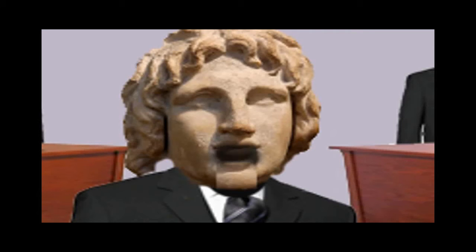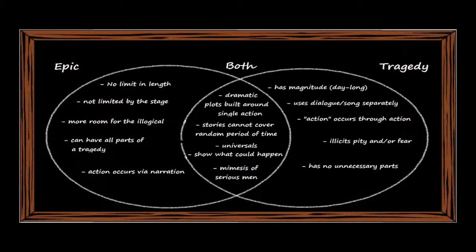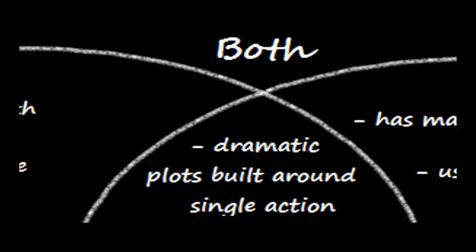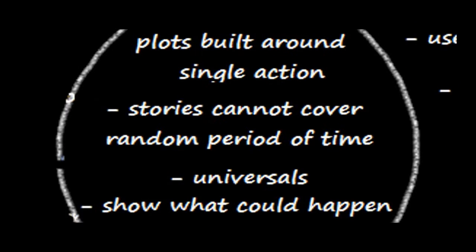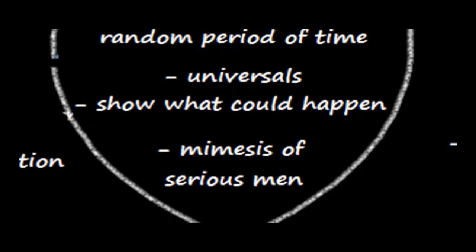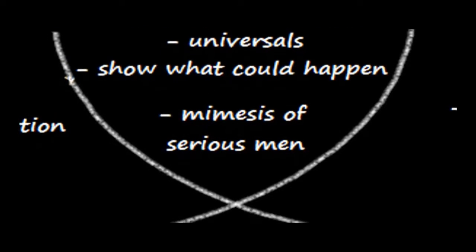He can do this by simple narration or by narrating from the point of view of one character. Mr. Aristotle, what's the difference between a tragedy and an epic? I'm glad you asked, Johnny. Let us first discuss what the two have in common. Both epic and tragedy have dramatic plots that are built around a single action. The stories must have a plot. They cannot just randomly cover a period of time. That would be history. Epics and tragedies both show universals, or things that we expect people to do or say. Unlike histories, epics and tragedies show us what could happen, not what has already happened. Epics and tragedies are both only concerned with the stories of morally serious men.